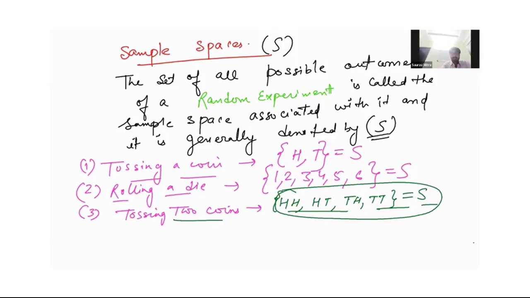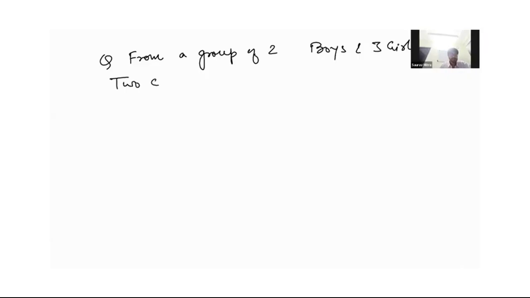Okay. Now let us do another example. Let us take an example from a group of 2 boys and 3 girls. 2 children are selected.